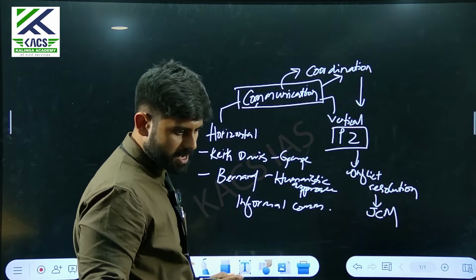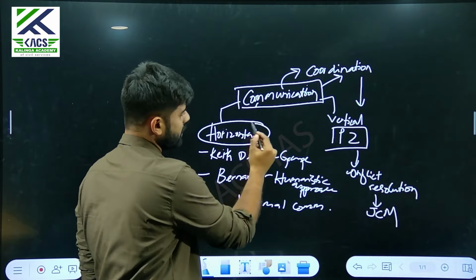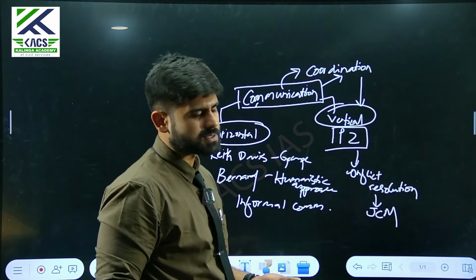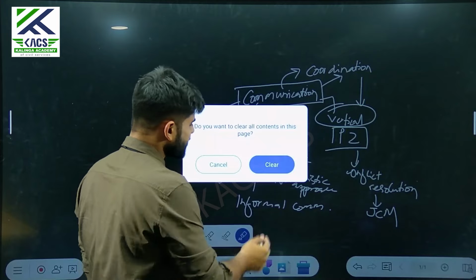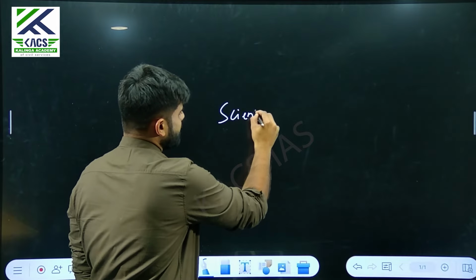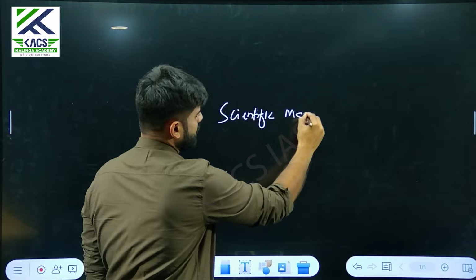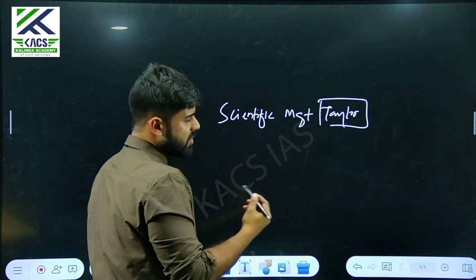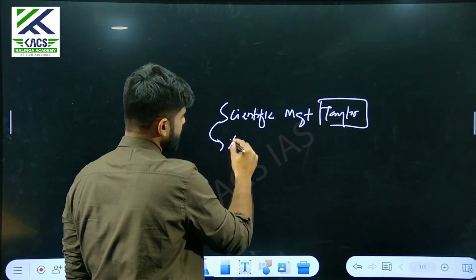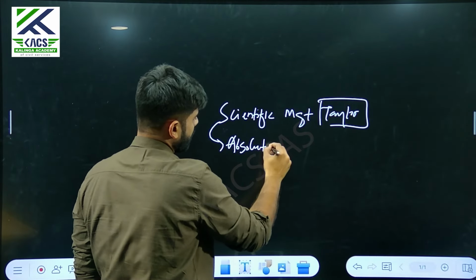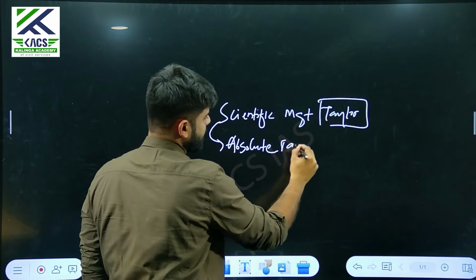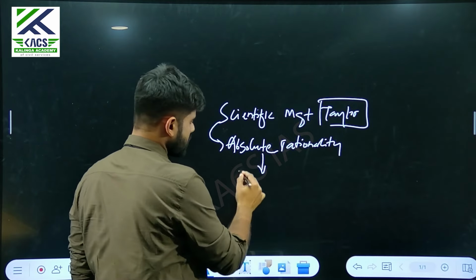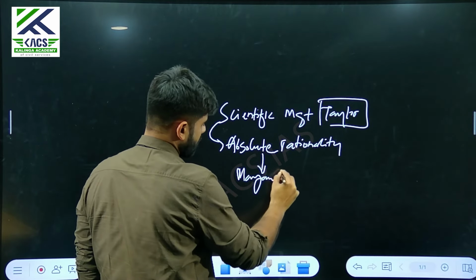So it is important that you are able to do this horizontal linking and the vertical linking when it comes to key terms. Similarly, we can go for different aspects of the syllabus. Let's say when we are talking about scientific management, scientific management by Taylor shouldn't just stop there. When we are talking about scientific management, you should be able to think of absolute rationality. When you talk about absolute rationality, you can talk about management approach.